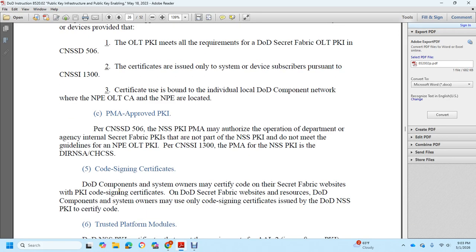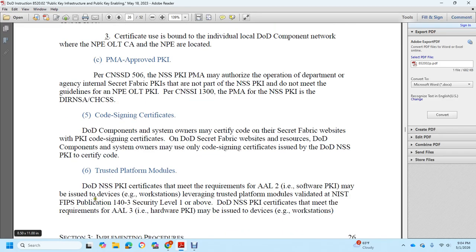Code signing certificate: DoD component system owners may certify code for Secret Fabric websites using public key infrastructure code signing certificates. DoD component system owners may only use a code signing certificate issued with the DoD NSS public key infrastructure certificate code.